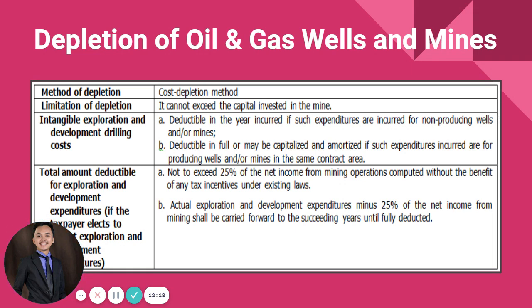But the properties used in these wells and mines are subject to depreciation. What is subject to depletion is the oil and gas wells and mines, or those we call wasting assets. Okay? We also discussed this topic, depletion, in your intermediate accounting, no?